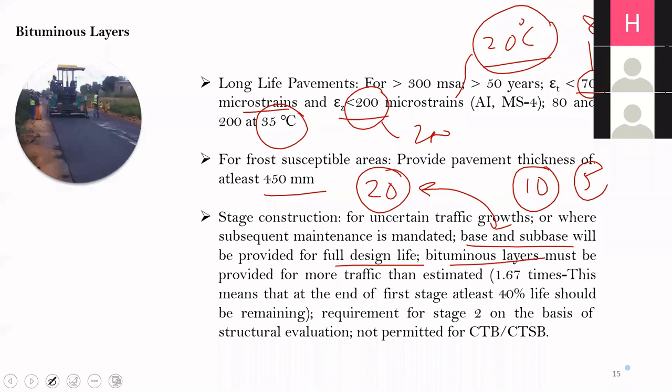But here also we have to remember, suppose you have decided that you will go for 5 years stage construction, and your design life is 20 years.